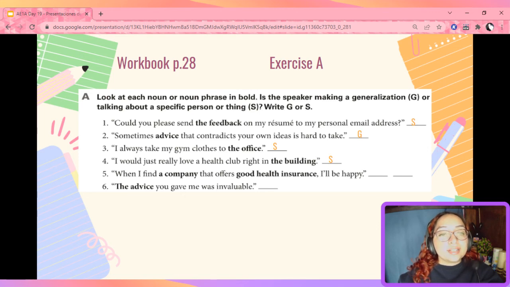When I find a company that offers good health insurance, I'll be happy. In this case, we're doing both a specific and a generalization. A company, one in general, but that offers good health insurance, right? The advice you gave me was invaluable. This is specific. Okay, let's continue.